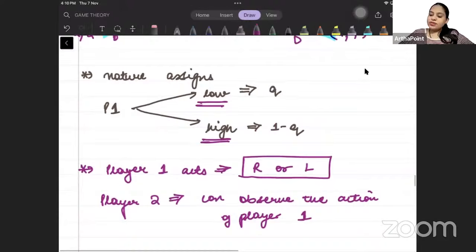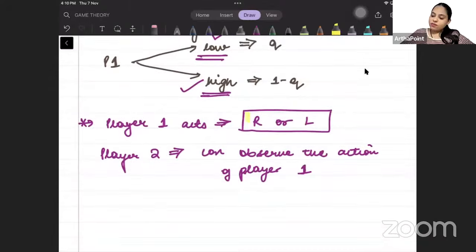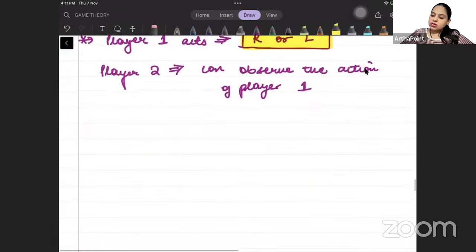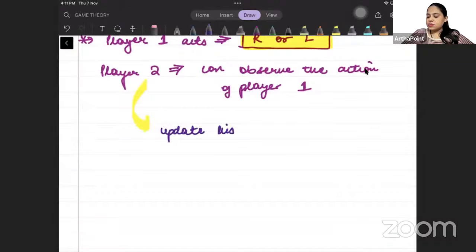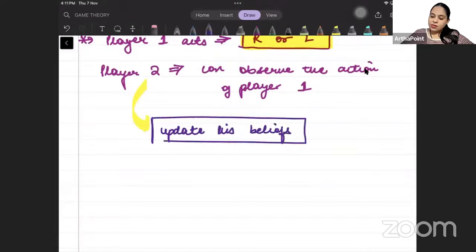Player 2 को ये तो नहीं पता whether player 1 was low type or high type. But player 2 knows the action of player 1, whether R was chosen or L was chosen. And based on this, player 2 will update his beliefs. He will update the belief.